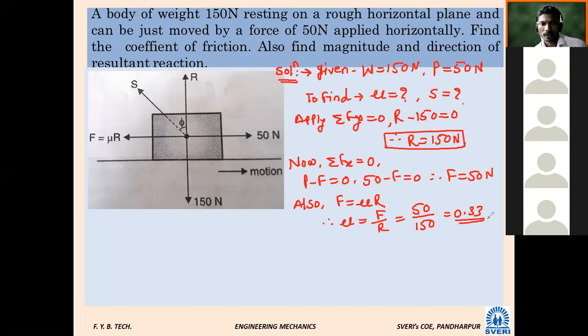Again, the resultant reaction. What is the formula?